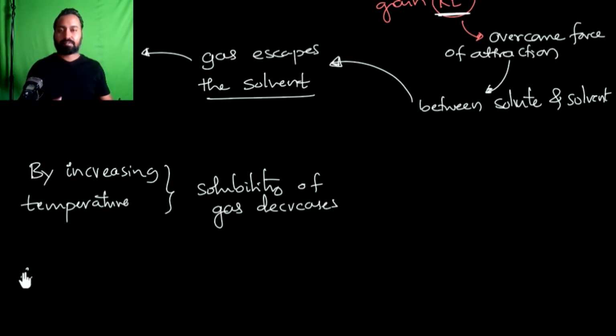Therefore, you can see that aquatic animals exist at lower temperatures. Why? Because at lower temperature, more oxygen is dissolved, right? So aquatic animals can survive more at 4 degrees Celsius, the lowest temperature there, because the availability of oxygen is more as compared to hot water. Okay, that is one part.